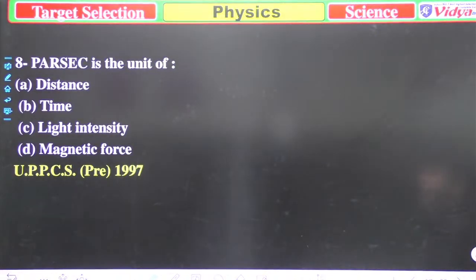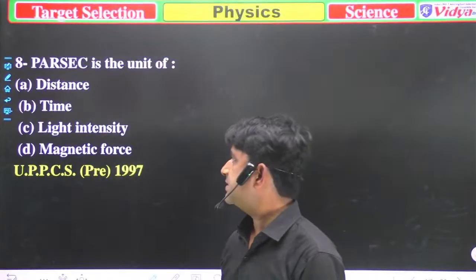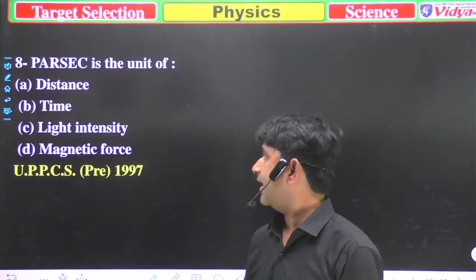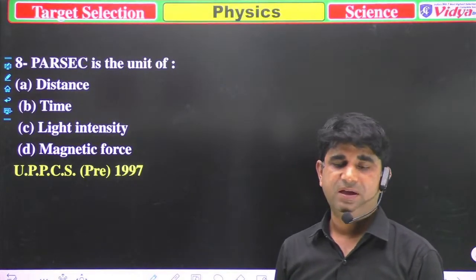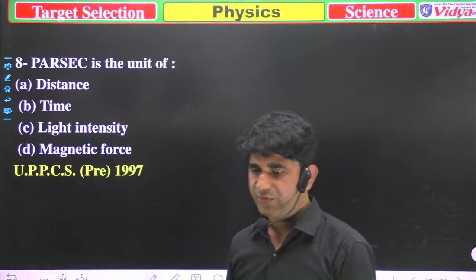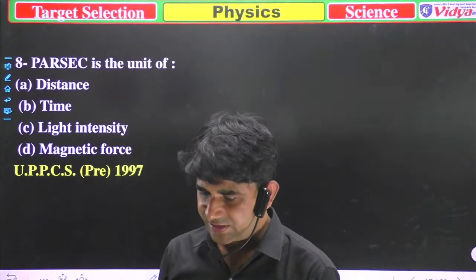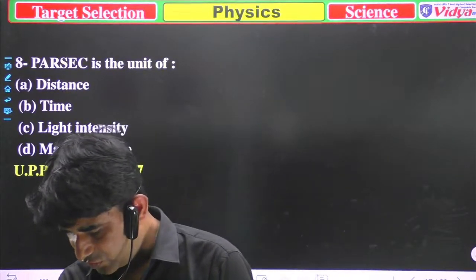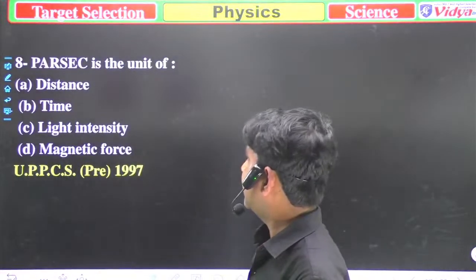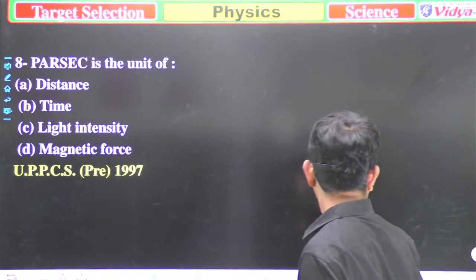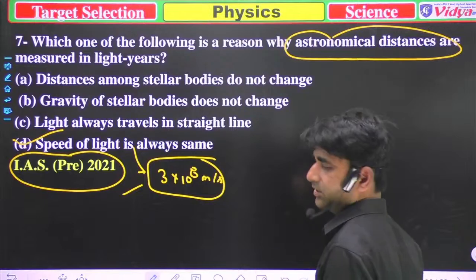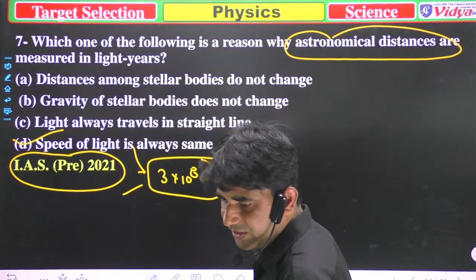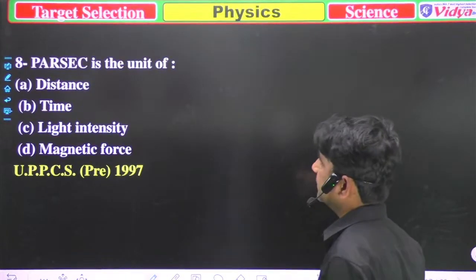Parsec is the unit of A, distance, B, time, C, light intensity, and D, magnetic force. Now you have to say which of the following is correct. Okay, in the previous question, yeah, that was correct. Sabana, you are correct, that D. Now we are on question number 8.